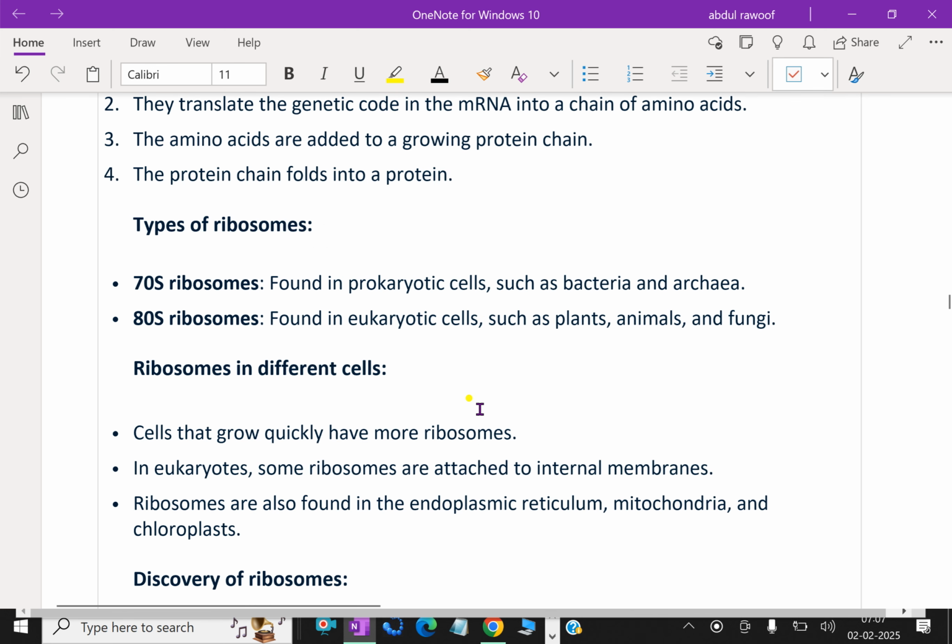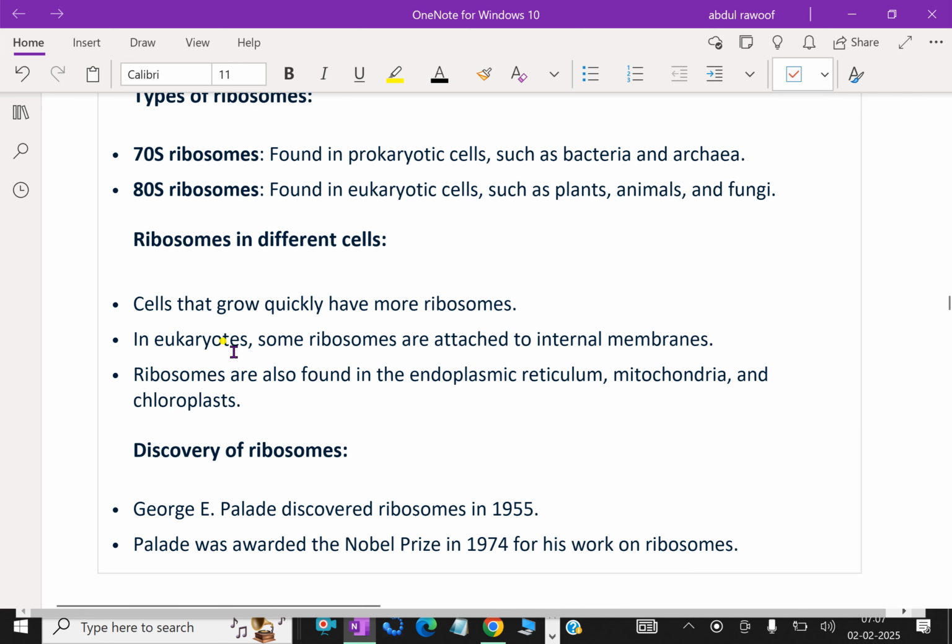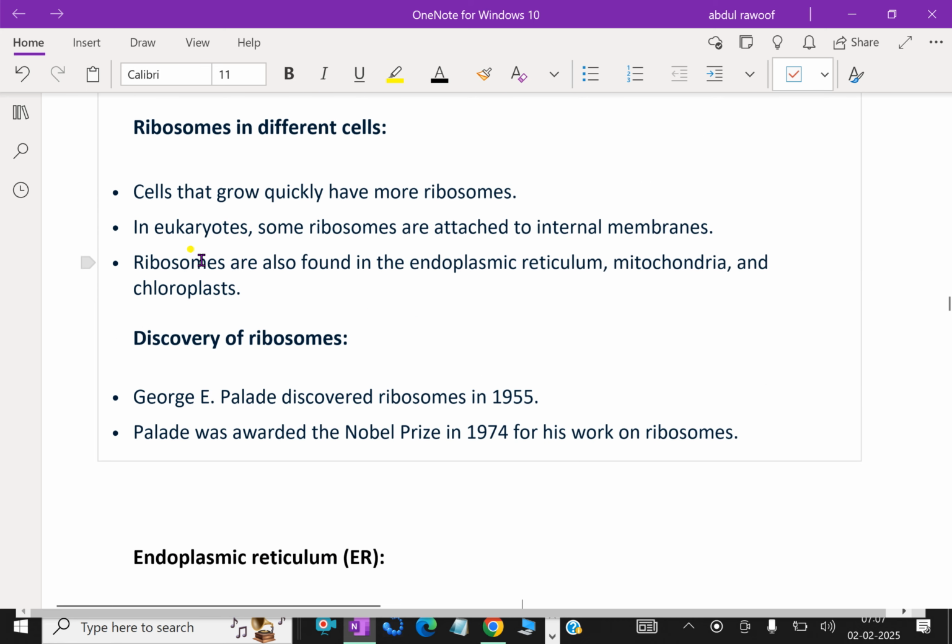Types of ribosomes. 70S ribosomes are found in prokaryotic cells such as bacteria and archaea. 80S ribosomes are found in eukaryotic cells such as plants, animals, and fungi. Ribosomes in different cells. Cells that grow quickly have more ribosomes. In eukaryotes, some ribosomes are attached to internal membranes.